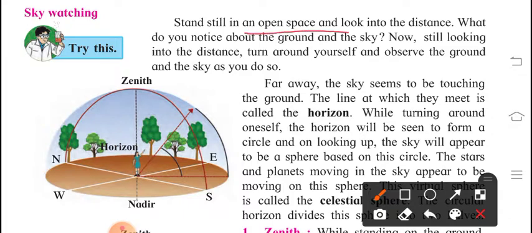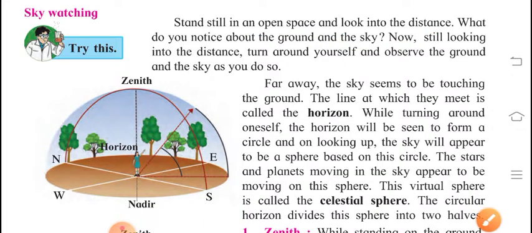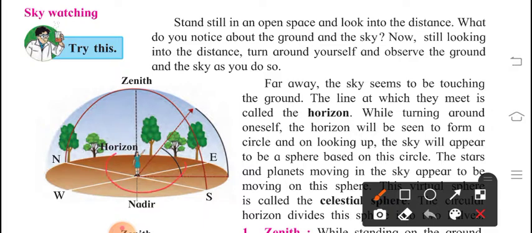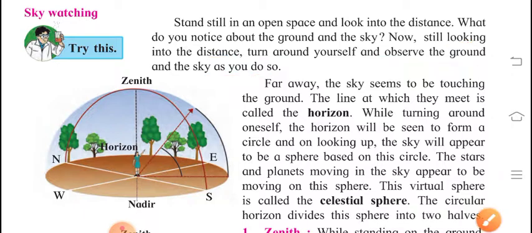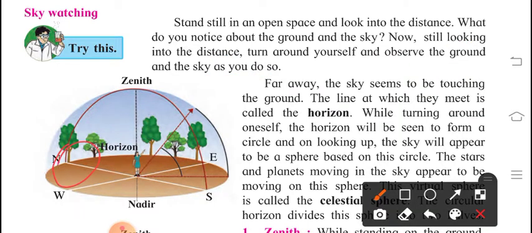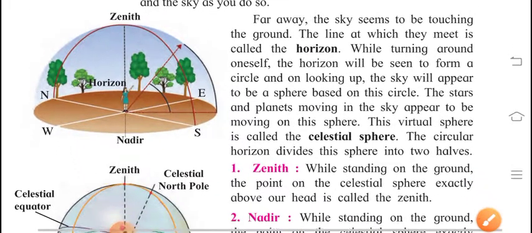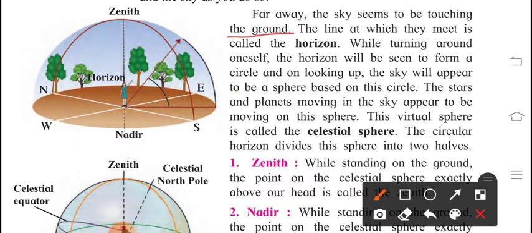Stand still in open space and look into the distance. What do you notice about the ground and sky? Obviously, there is a difference between the ground and sky. Now, still looking into the distance, turn around yourself. You observe the ground and the sky. Far away the sky seems to be touching the ground. From your position, looking at the far away distance, you feel like the sky is touching the ground.